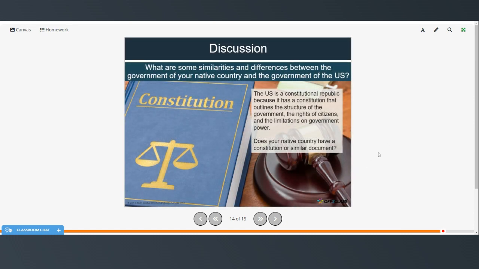All right, so here's a discussion question that you can either think about or write down your answer. What are some similarities and differences between the government of your native country and the government of the United States? The U.S. is a constitutional republic because it has a constitution that outlines the structure of the government, the rights of citizens, and the limitations on government power. Does your native country have a constitution or similar document?